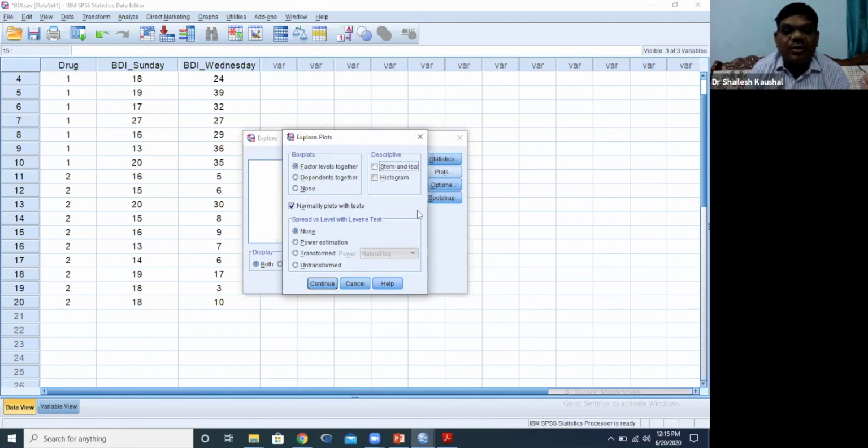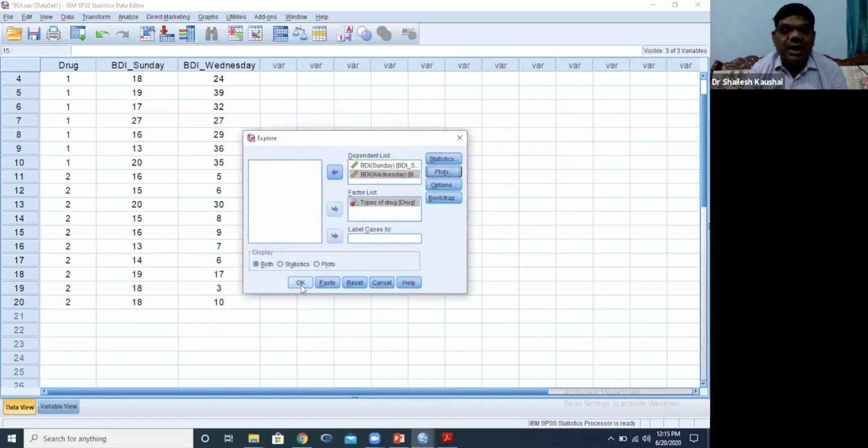We will check normality only with the KS test, and homogeneity with the Levene test. There are two things: normality through the KS test and homogeneity through the Levene test. Then we will continue and okay.